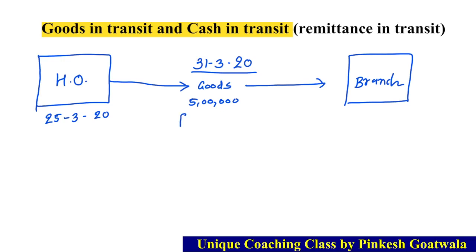Okay, normally કેટલા days માં deliver થઈ જાય છે? Normally it is delivered within 2 days. So it's a 25 છે, so it must be delivered to branch by 27. But due to any reason, maybe it was natural or maybe it was a human mistake, okay, it is not delivered to branch on 27.